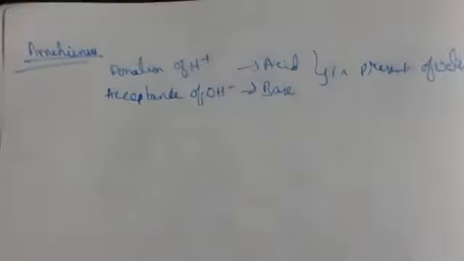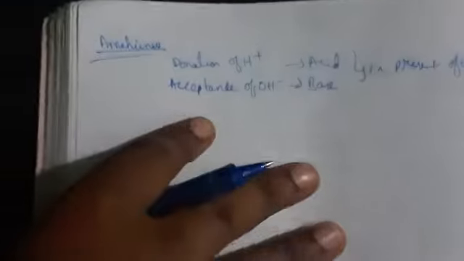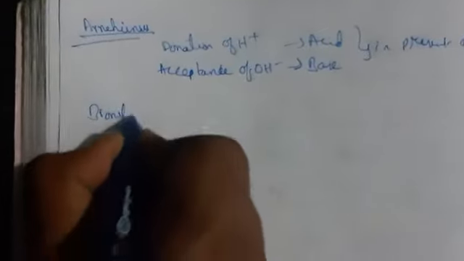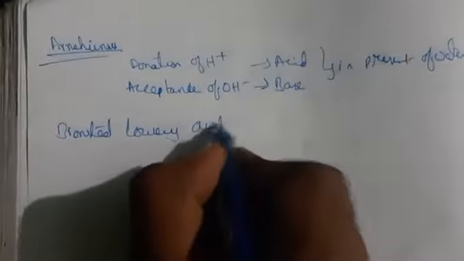That is what Arrhenius said. Donation of H plus and acceptance of OH minus is how we know acid and base, but his theory failed. Afterwards came the Bronsted-Lowry acid-base theory. Bronsted-Lowry were the scientists who spoke about the acid-base theory.